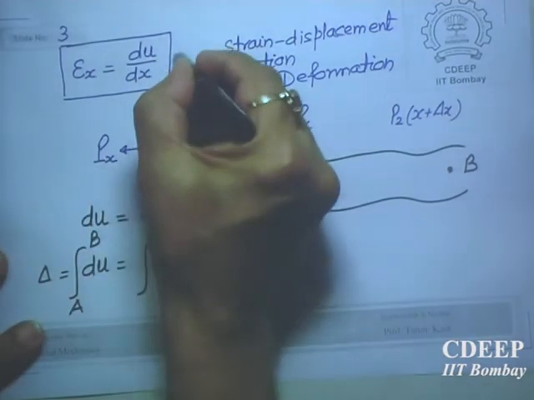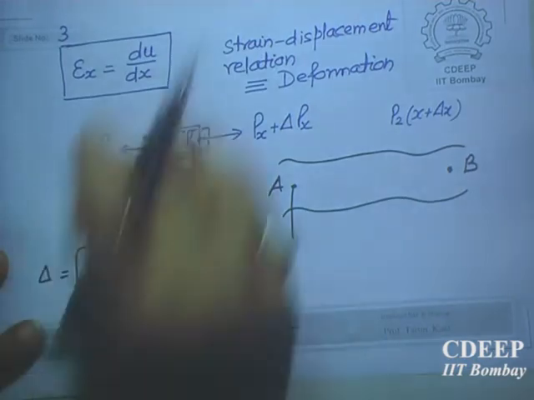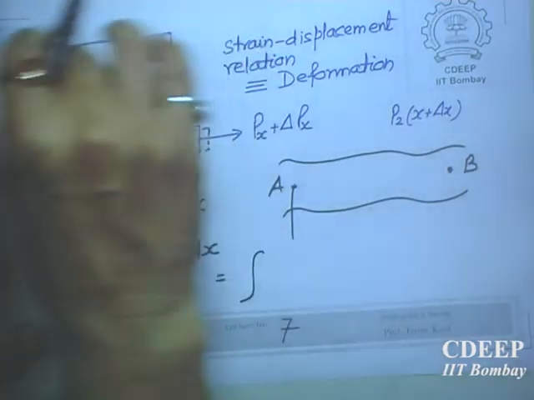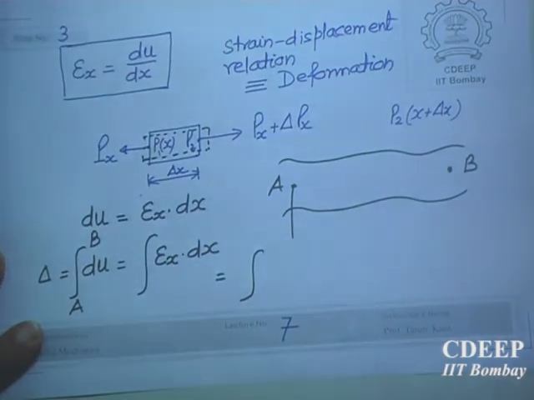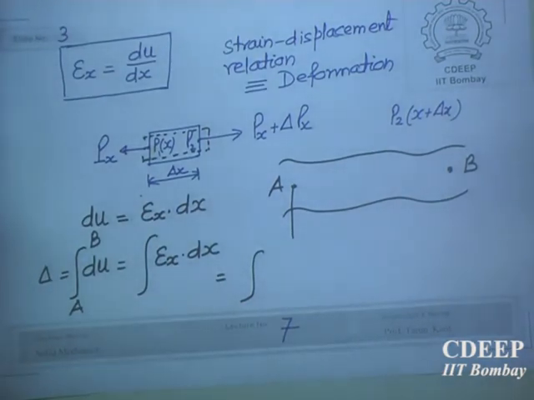So we have made use of equilibrium. First one is equilibrium, then force displacement or strain displacement. What is the other thing that we have? We have also now studied how the material behaves, the relationship between stress and strain.